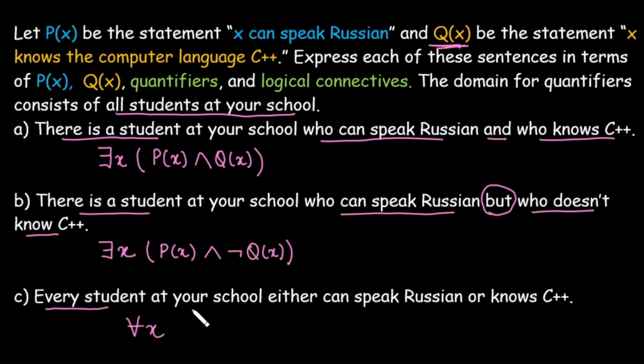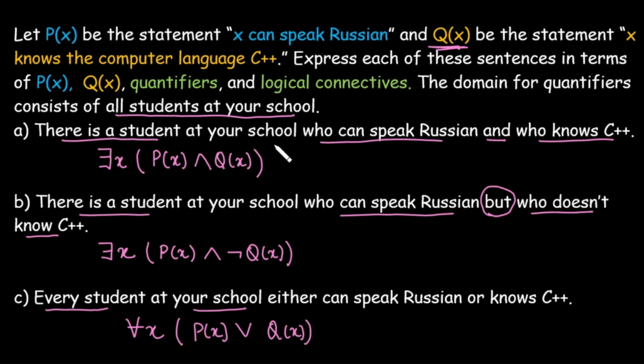Every student at your school either speaks Russian or knows C++. It means it is a disjunction, or. So we write P(x) or Q(x). This is how we can write the statement in the form of predicates, quantifiers and logical connectives.